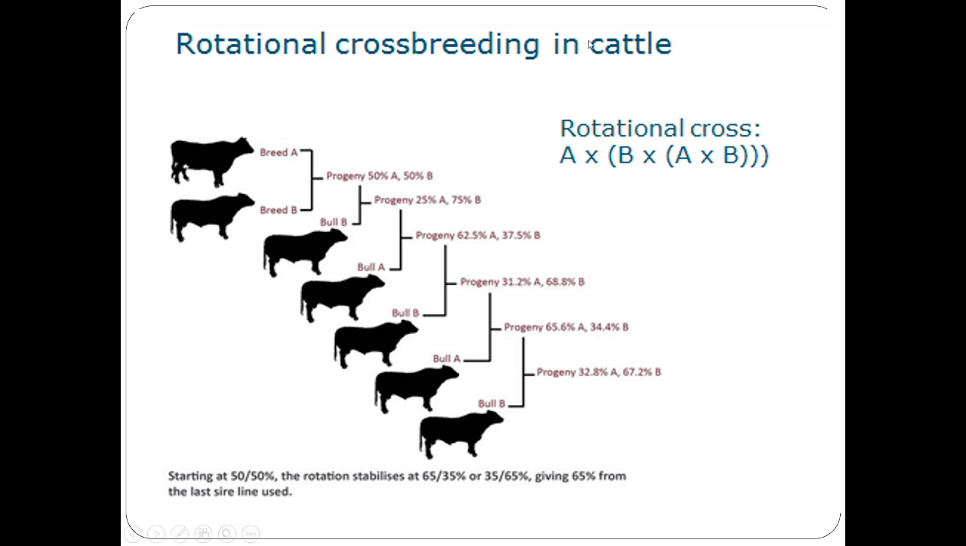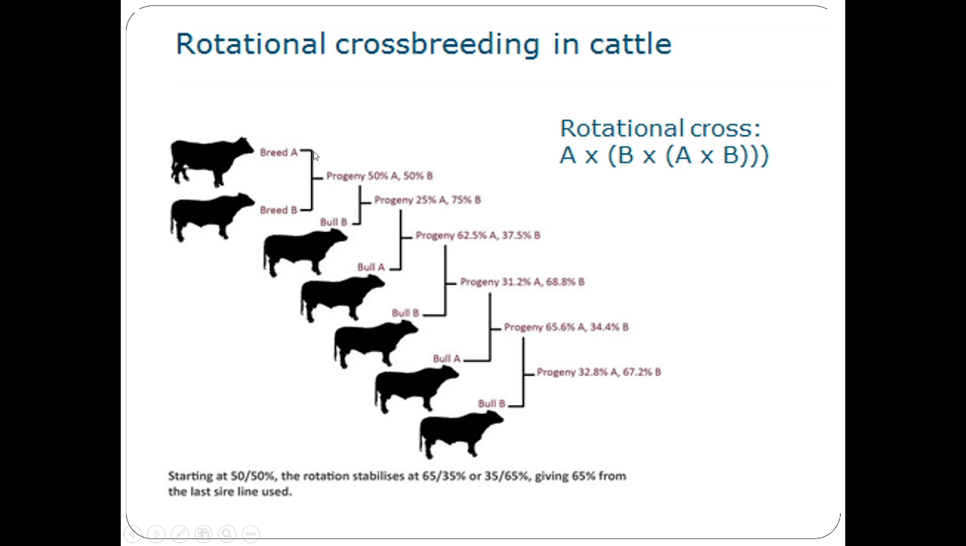If you see the rotational crossbreeding in cattle, A and B. Again, the F1 is crossed with A, F2 is again crossed with B. Let us imagine this is breed A and this is breed B. Due to the crossing of breed A and breed B, we are getting the progeny. In the progeny, 50% A characters and 50% B characters.